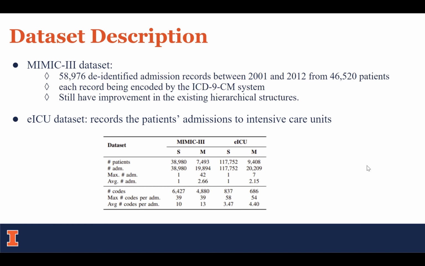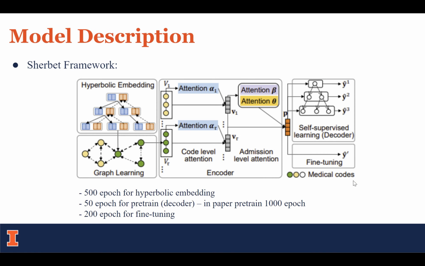For the dataset, we use the MIMIC-III and eICU datasets. MIMIC-III contains about 50,000 admission records, and eICU is larger, with a record size about 3 times larger than MIMIC-III. This is the framework for the whole model.